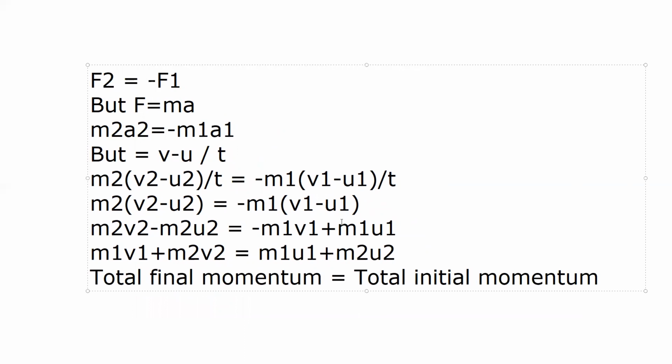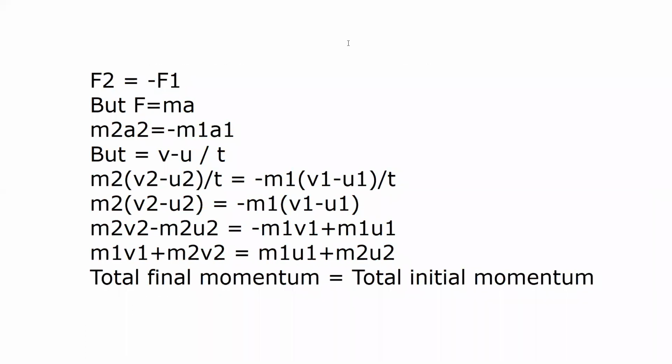So what is the law of conservation of momentum? According to the law of conservation of momentum, total initial momentum is equal to total final momentum. So we can write m1 v1 plus m2 v2 is equal to m1 u1 plus m2 u2. That is, we have proved the law of conservation of momentum.